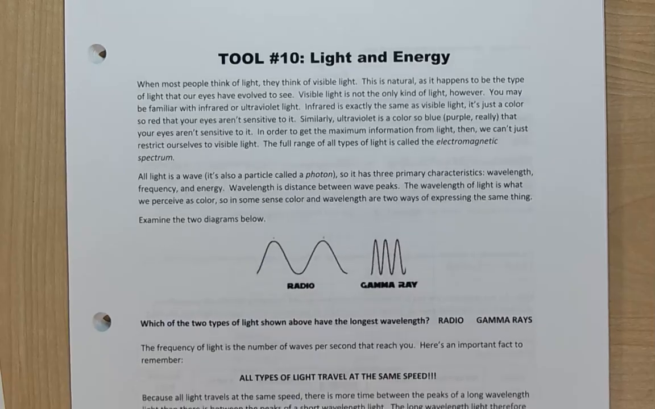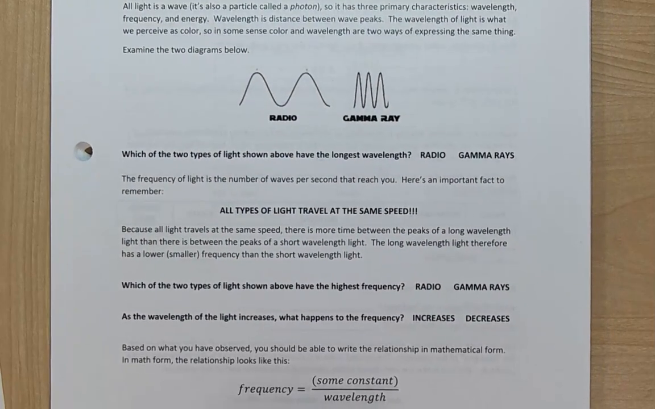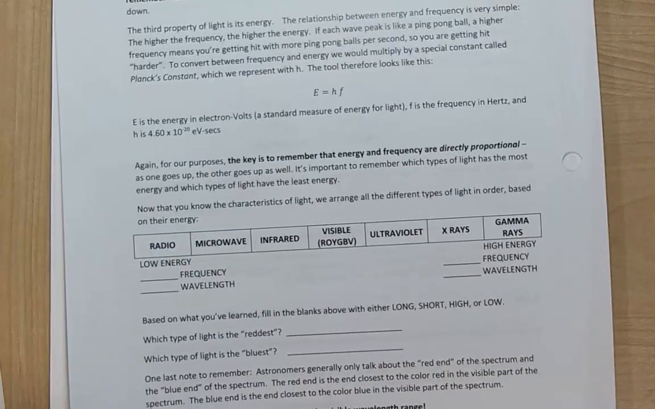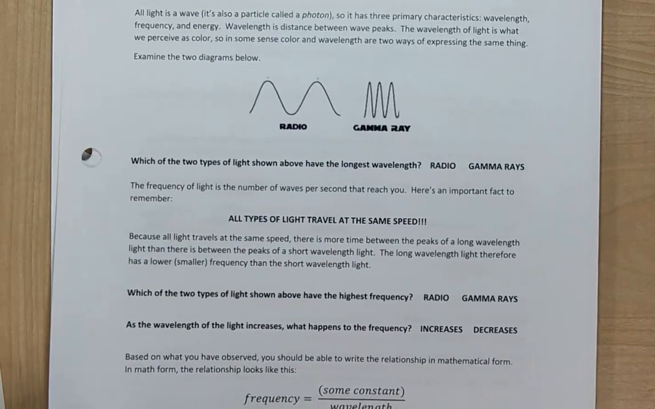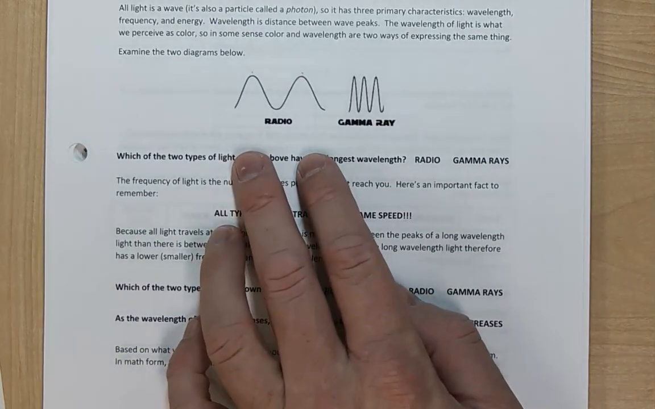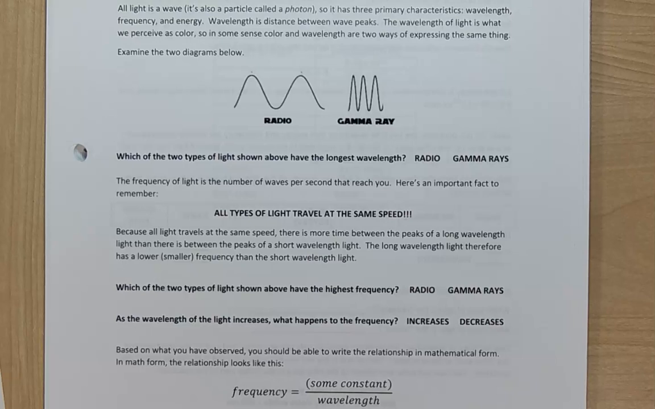All light in the universe, the full electromagnetic spectrum, right? Like is on the second page here. The full electromagnetic spectrum. But at the two extremes, the radio waves are the longest wavelength and the gamma rays are the shortest wavelength. And so which of the two types of light shown has the longest wavelength? Well, yeah, radio waves do, right? But what is wavelength, right?